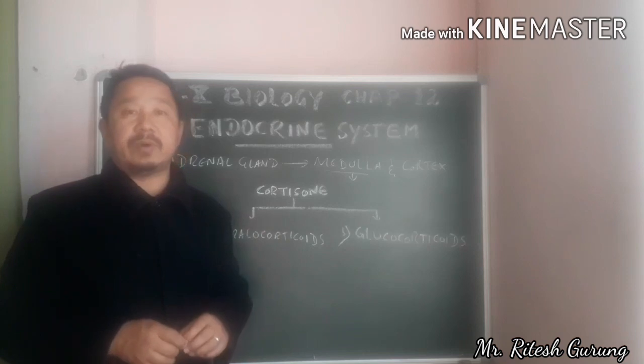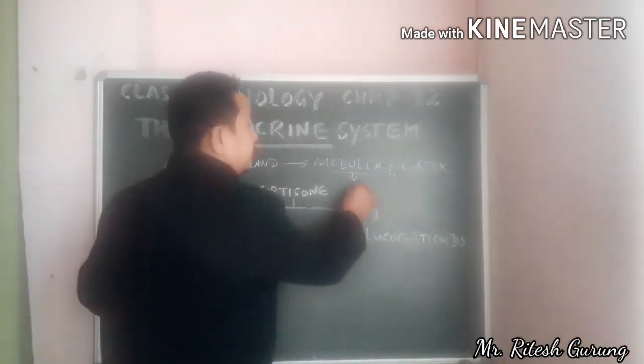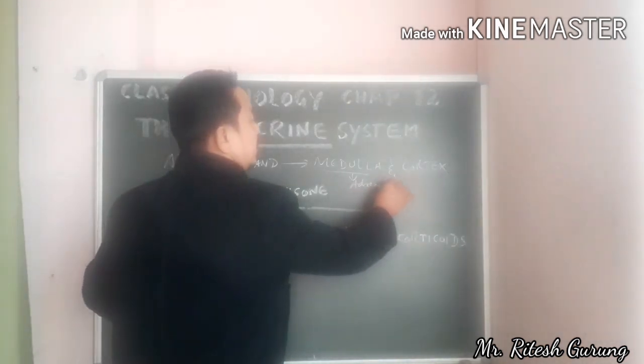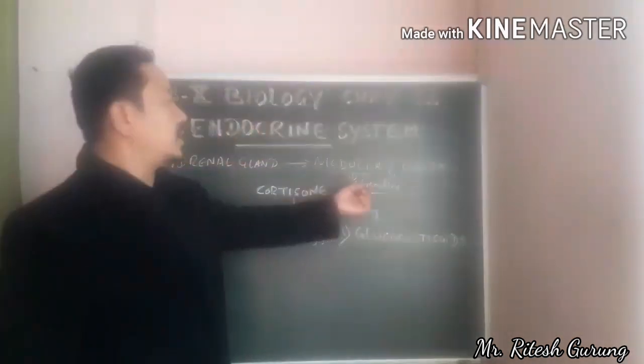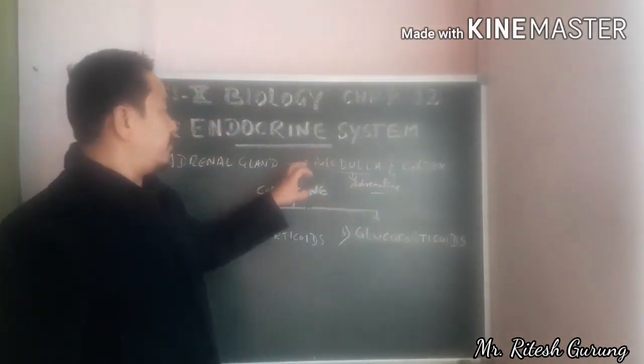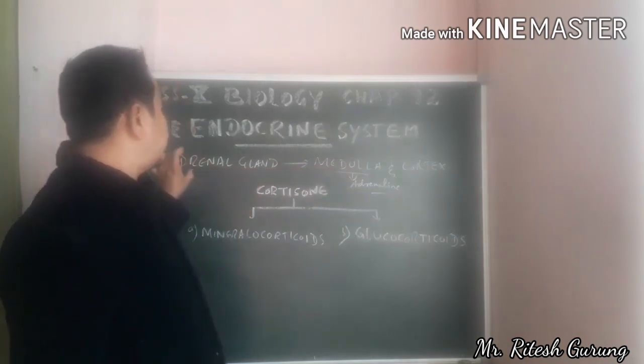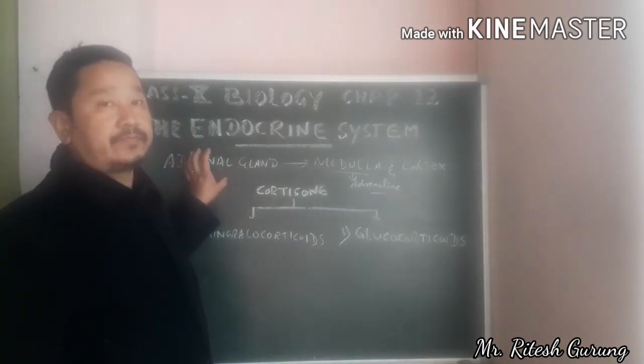Just now we talked about it, that is adrenaline. So this adrenaline is secreted from the medulla region of the adrenal gland.